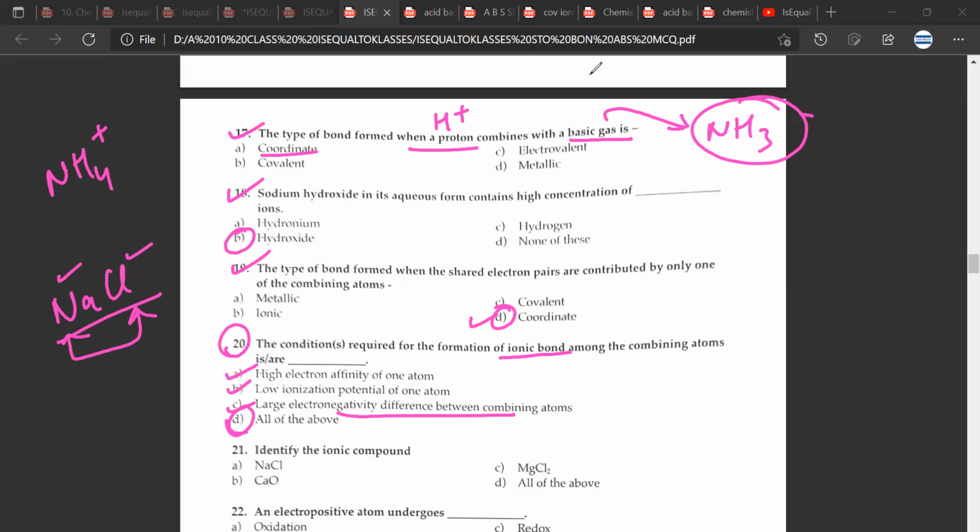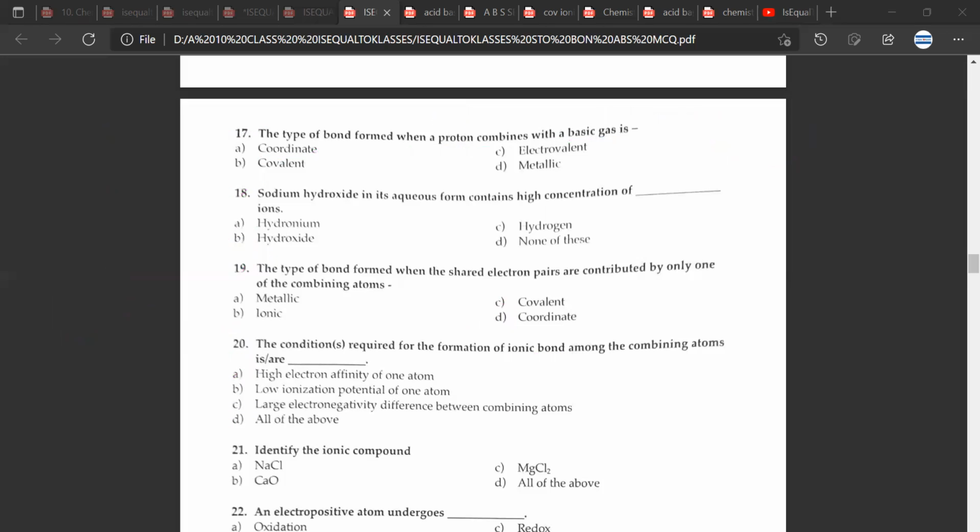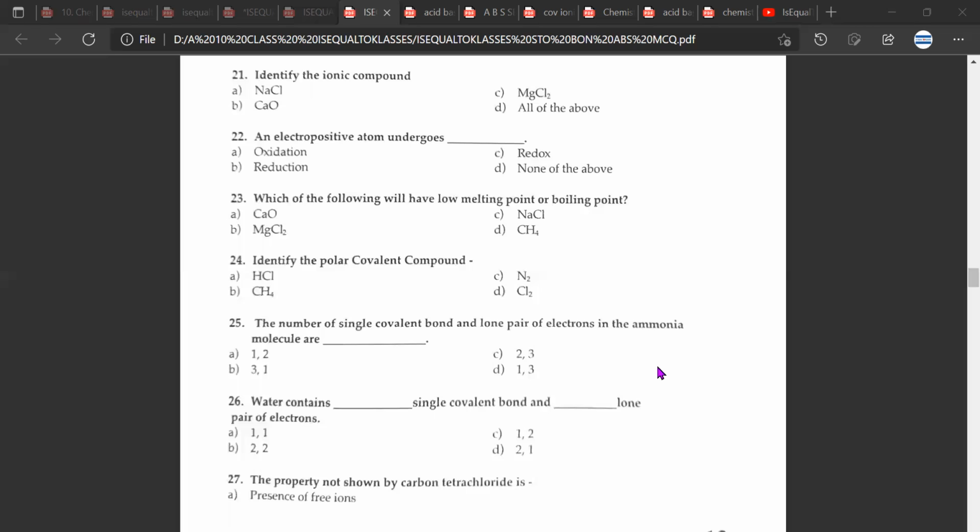21st question, identify the ionic compound. This would be D. Yes, of course, all of them. Great. 22. Next question. An electropositive atom undergoes dash. So the correct answer would be A.